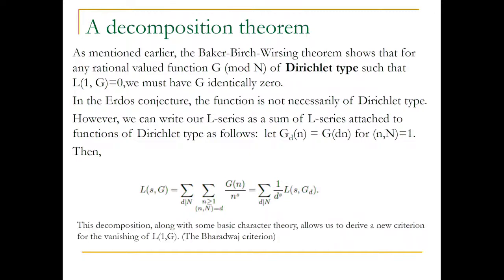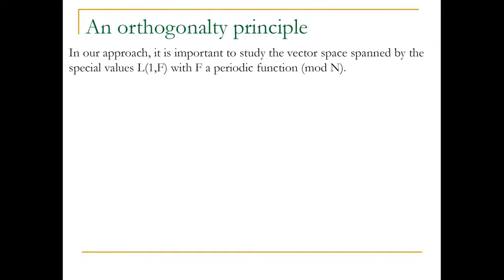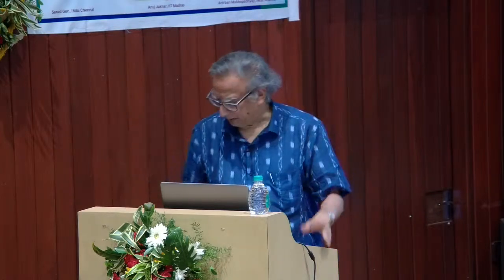Now, this decomposition, along with some basic character theory, allows us to derive a new criterion for the vanishing of L(1,g), and I call this the Bharadwaj criterion because essentially it appears in Abhishek's thesis. So what is that? Well, it relies on an orthogonality principle. It is important to study the vector space spanned by the values. So there's another new ingredient from the Baker-Birch-Wirsing approach. You need to study what kind of vector space is spanned by the special values. And for those of you who know cyclotomic theory, you know that L(1,f) is actually a linear combination of essentially cyclotomic units. So this is an important idea.